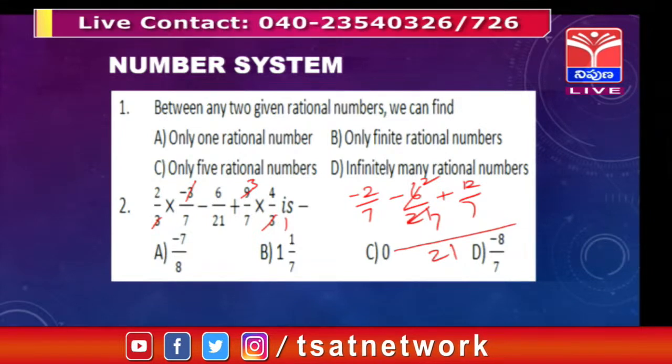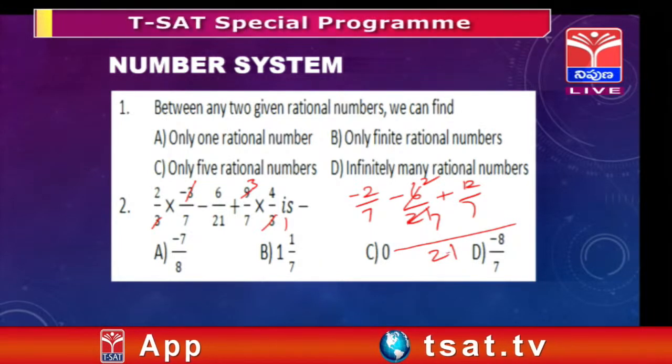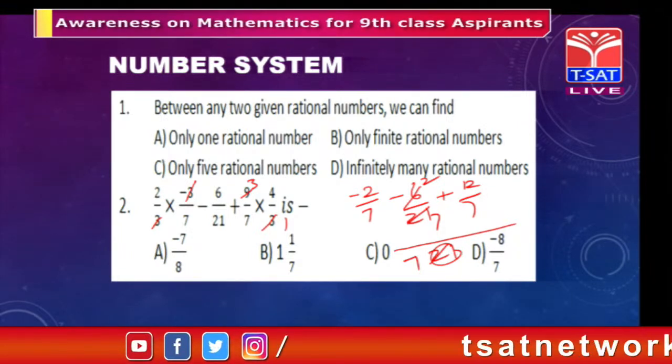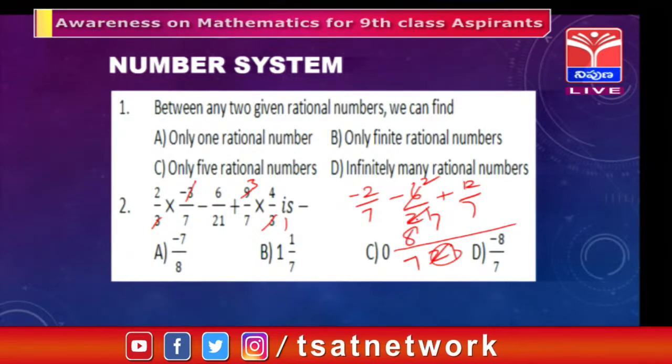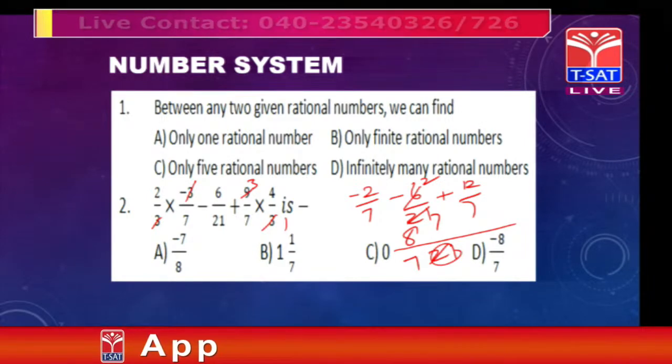Yes. That is minus 2/7, minus 2/7 plus 12/7, all are like fractions. So, 7 is the common thing, correct. You need not say 7, it's minus 2 plus 12, that means 12 minus 4, which is 8. So, you can say 8/7. But what is 8/7? 8/7 is an improper fraction.